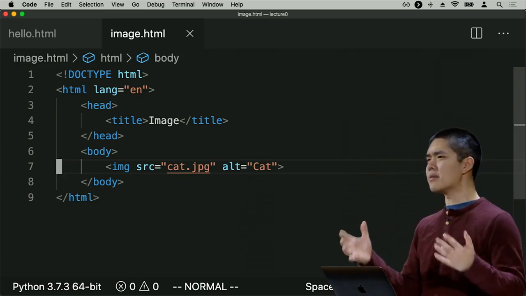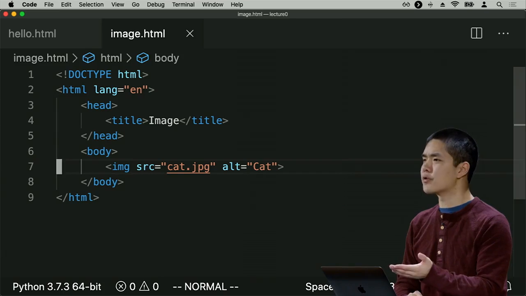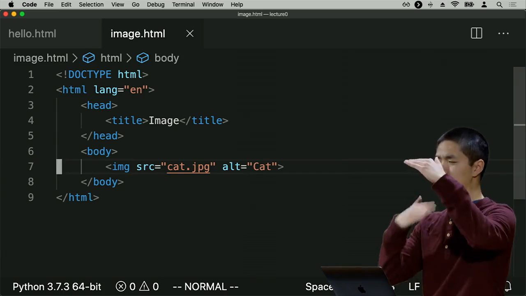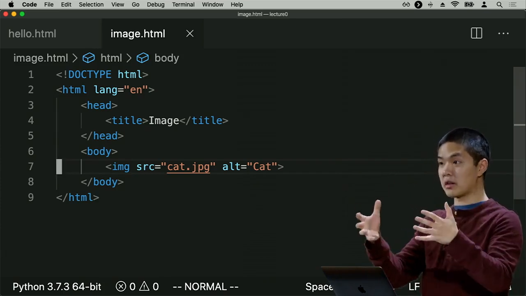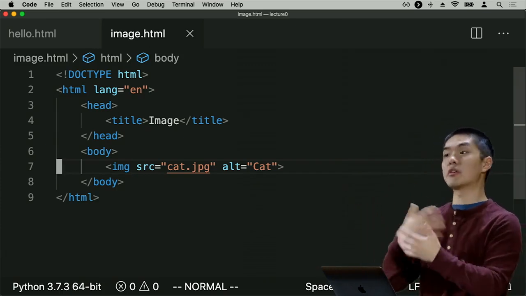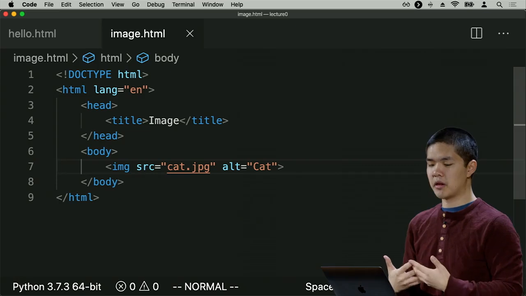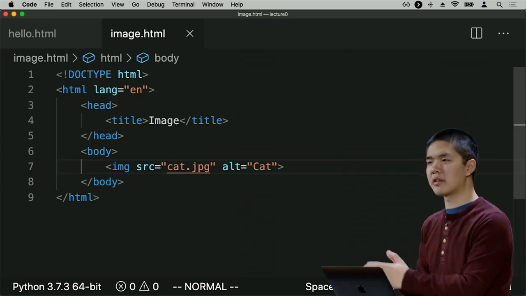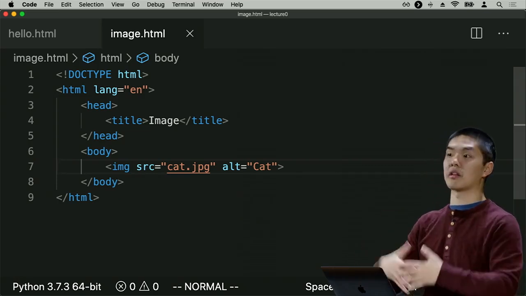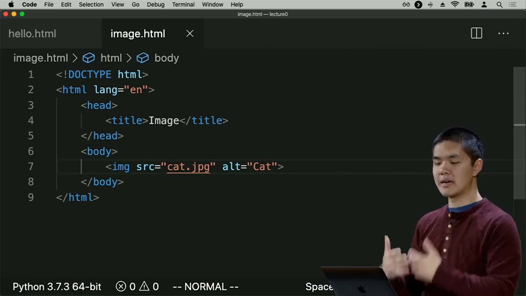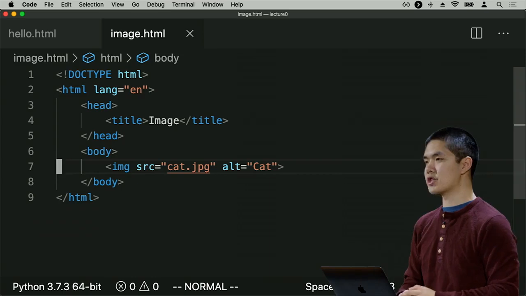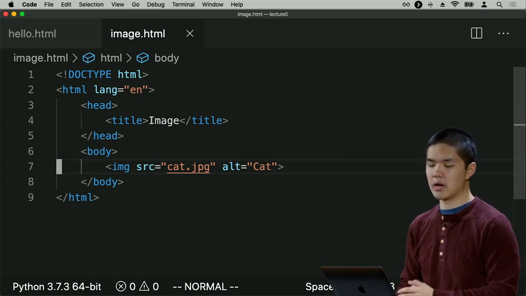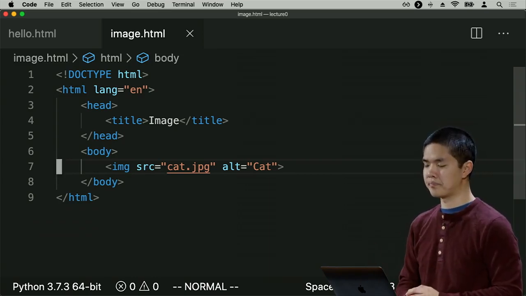It doesn't really make sense for an image to have the beginning of the image and the end of the image and some content in between, because the image is just a single HTML element that can't really have anything inside of it. So in that sense, we don't actually need a closing image tag. The image tag is self-closing. It is its own beginning and end. So we can just say we want an image to be here that is cat.jpg with an alternative text of just the word cat, for example.